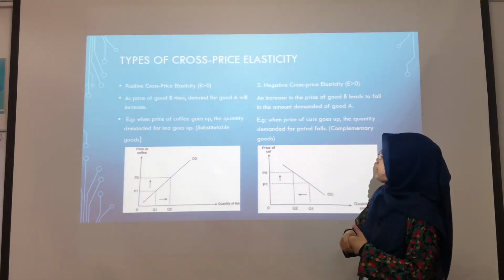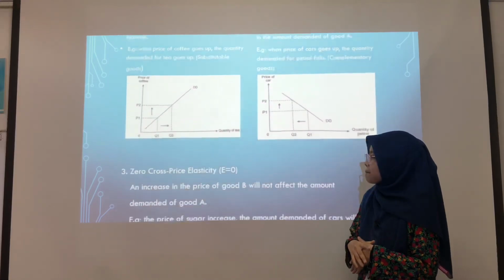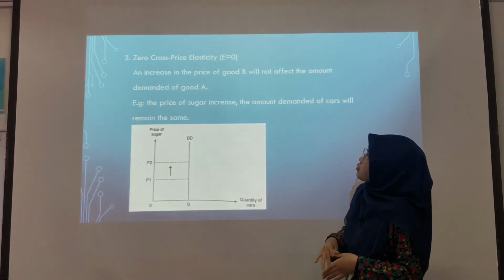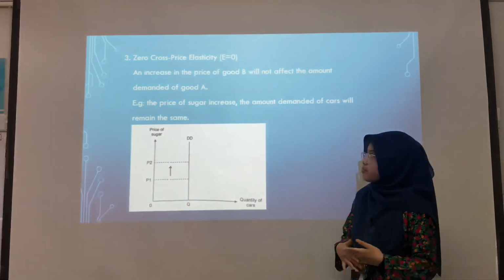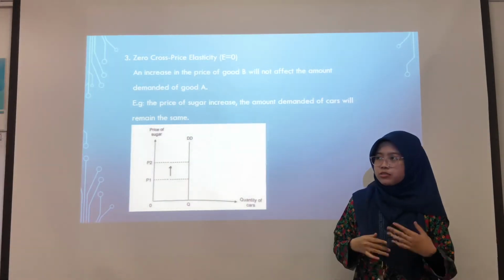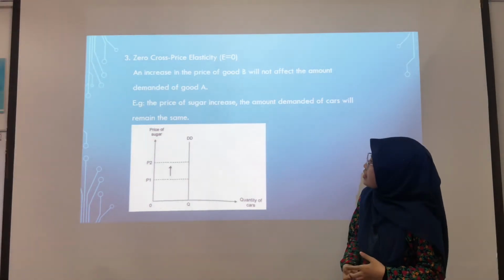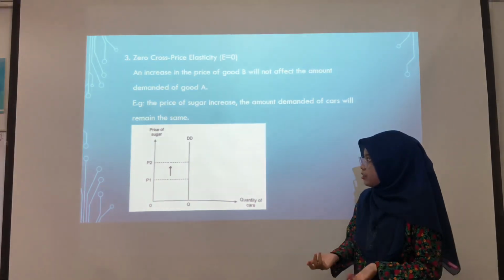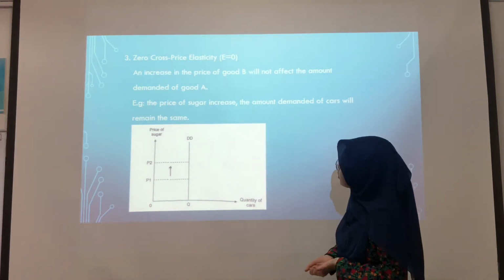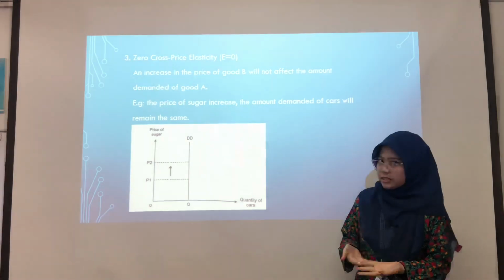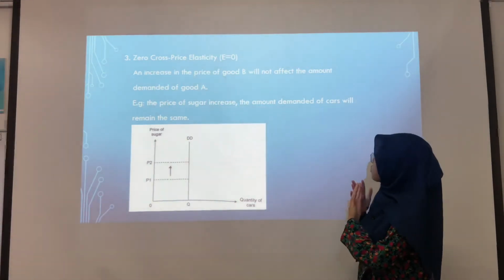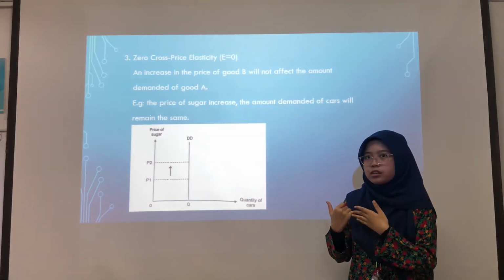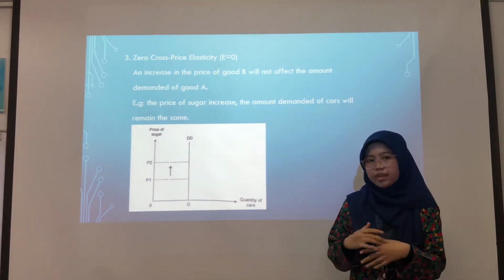And the last one is zero cross price elasticity. The coefficient E is equal to 0. An increase in the price of good B will not affect the quantity demanded of good A. For example, if the price of sugar increases, the quantity demanded of cars will remain the same. In this case, the products are not related in any way.